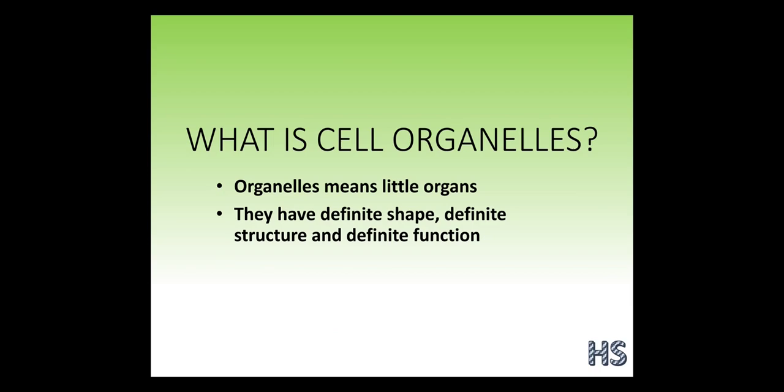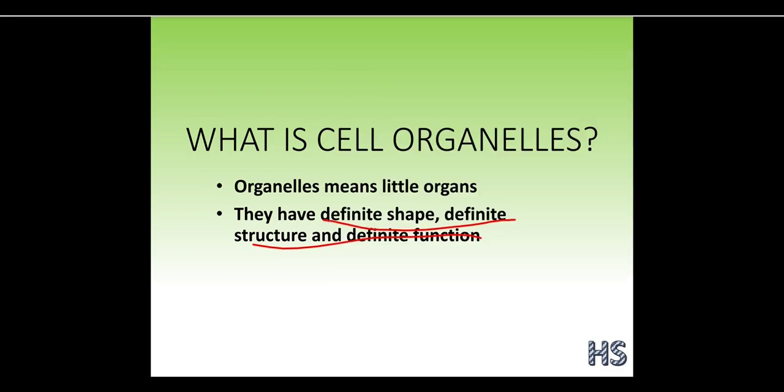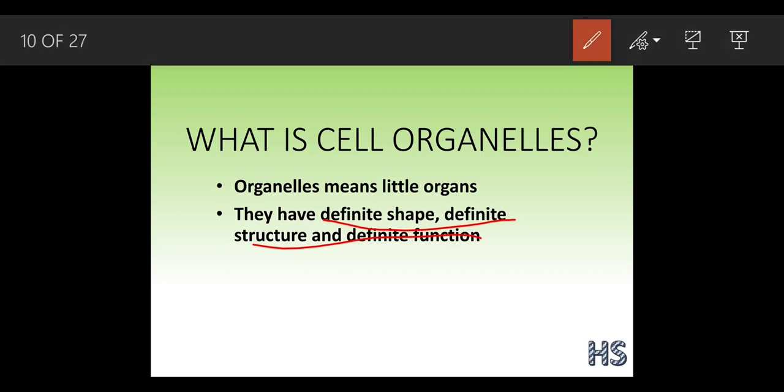Now let's understand what the cell organelles are. Cell organelles means little organs. They have definite shapes, definite structure and definite function. So what is the difference between an organ and an organelle?